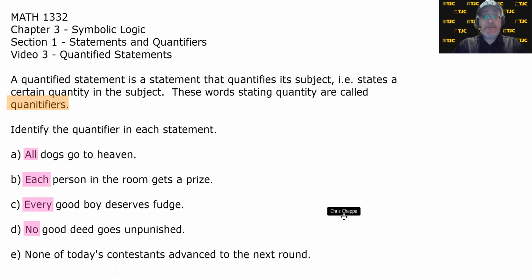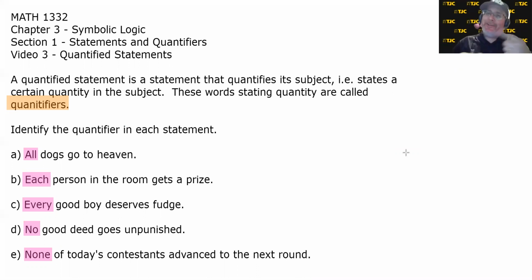Quantifier, how many contestants? None. The quantifier in this statement is the word none. All, each, every, no, and none are the quantifiers in these statements. Now, these are not the only types of quantifiers, but I did want to lump all 5 of these together for a reason. The first 3 convey the idea of universality. Everyone in this group has a characteristic. All dogs go to heaven. Each person in the room gets a prize. Every good boy deserves fudge.